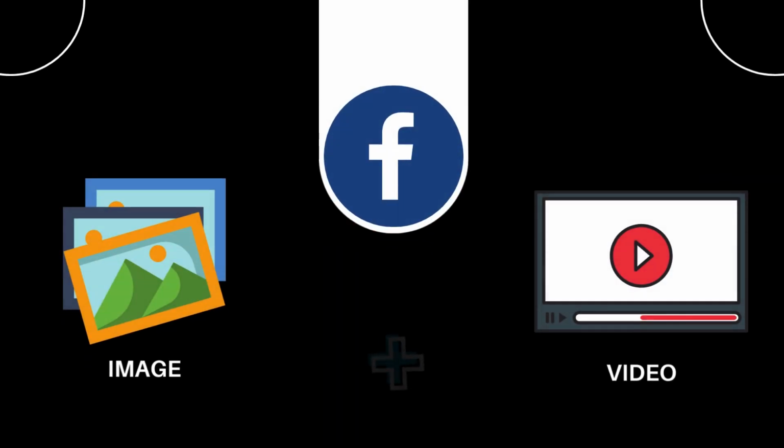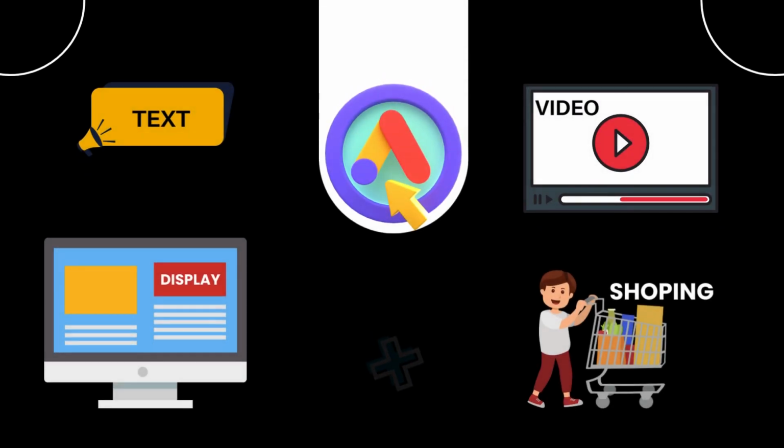Ad format. Facebook ads. Facebook offers various ad formats, including image and video ads, carousel ads, and more. Google Ads. Google Ads include text ads, display ads, video ads, and shopping ads.